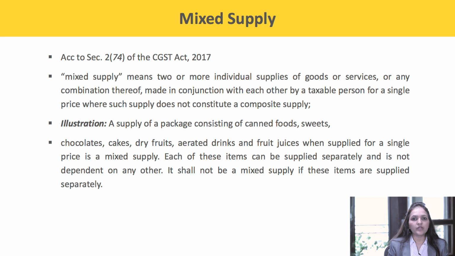For example, a supply of package consisting of canned foods, sweets, chocolates, cakes, dry fruits, aerated drinks and fruit juices, when supplied for a single price, is a mixed supply. Each of these items can be supplied separately and is not dependent on any other. It shall not be a mixed supply if such items are supplied separately.